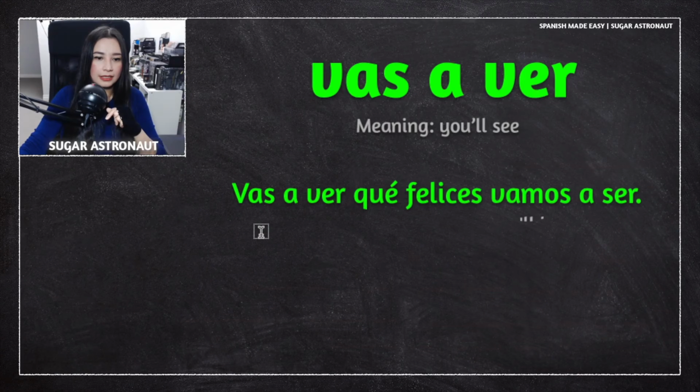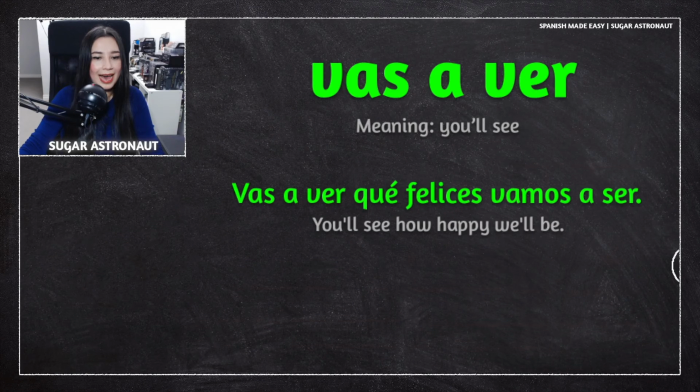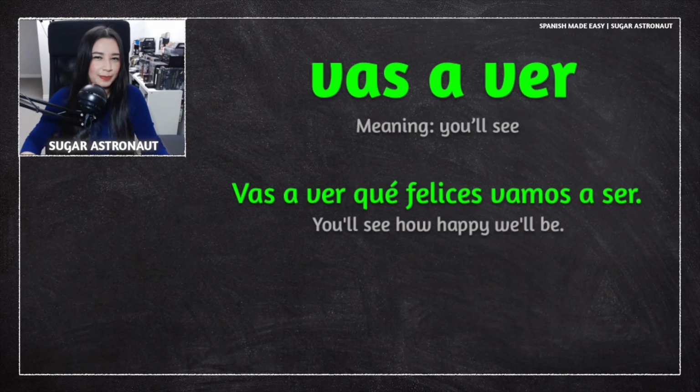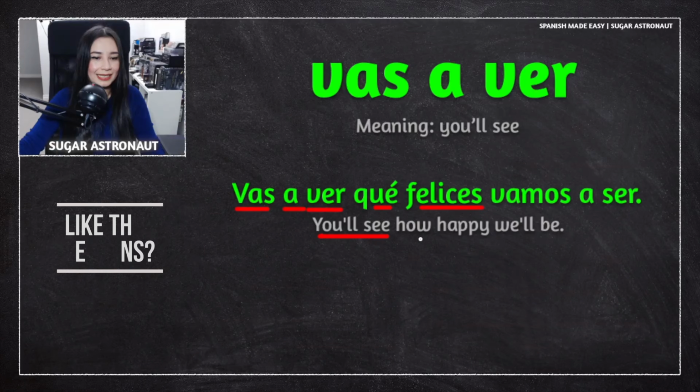This means, let's see what this means. You'll see how happy we'll be. So this is a positive thing. You can use vas a ver in this situation, of course. So literally, you're saying you'll see how happy we'll be. Okay, so this is a good thing to say, definitely, to your partner. Vas a ver. So we have the expression here. You'll see.